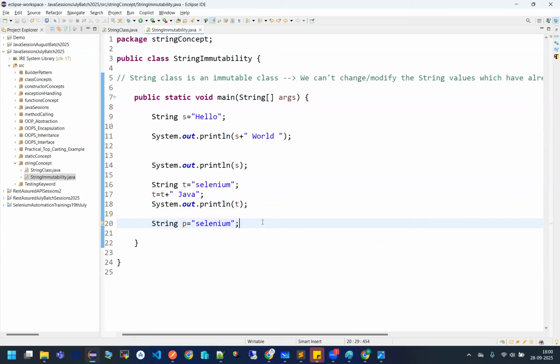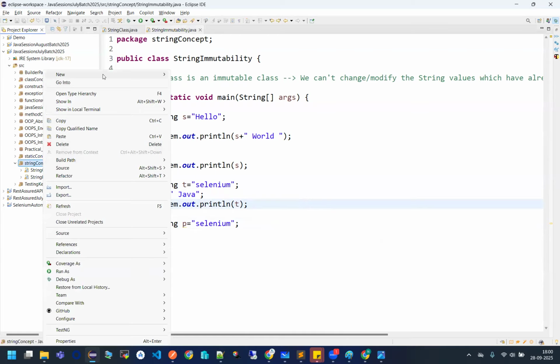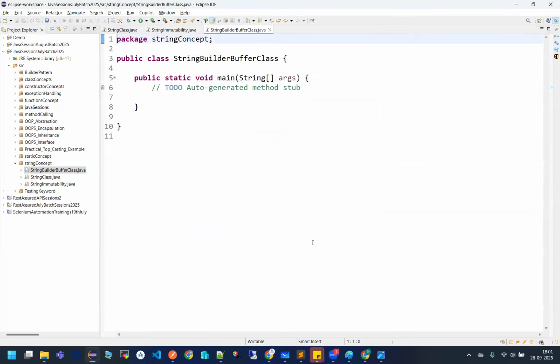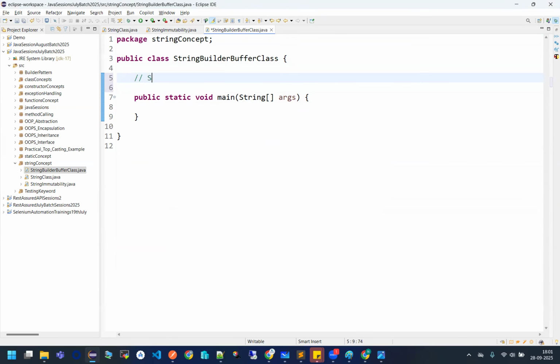Fine. Okay. Let us create one more class for it. And I am saying string builder buffer class, with a main method, and that's it. Perfect. Now, string builder.